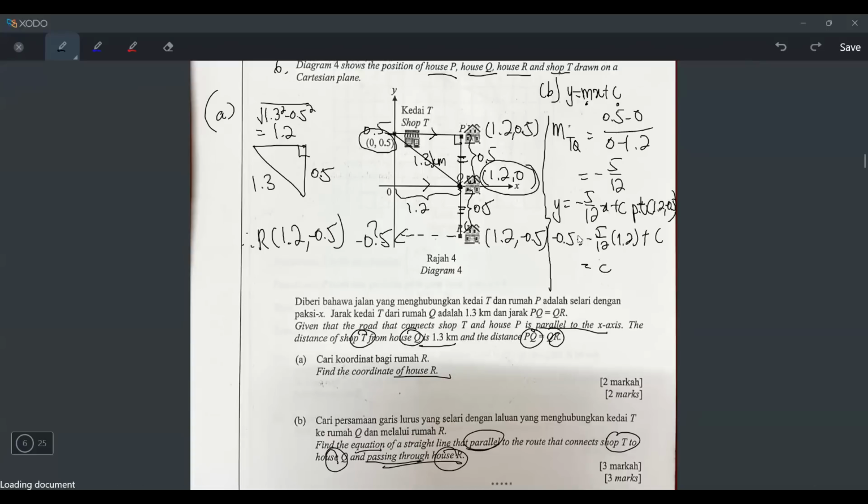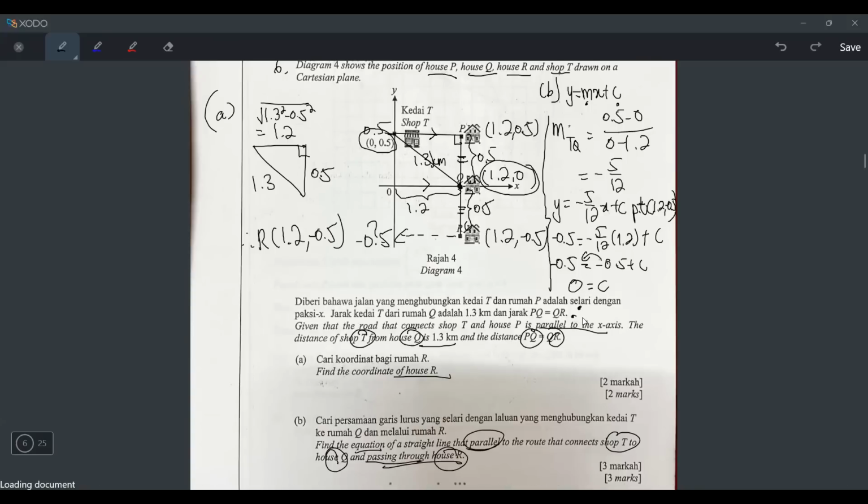So now I can find my c. I will just press the calculator. First, I will press this first. What is negative 5/12 times 1.2? Negative 5/12 times 1.2. Okay, I get negative 1/2. So let's write negative 0.5 plus c, and this is also negative 0.5. So how to find c? The minus 0.5, I will move here, becomes plus. Negative 0.5 plus 0.5 is 0. So it means your c is 0.